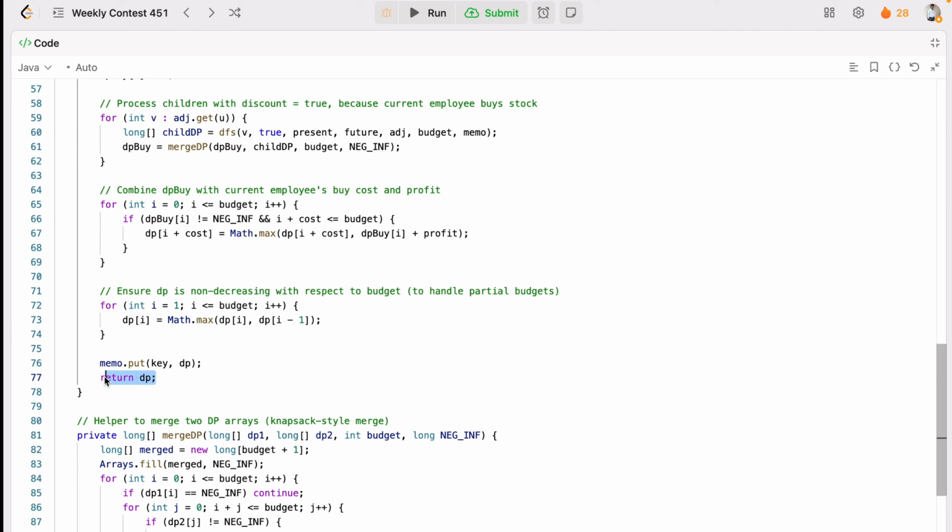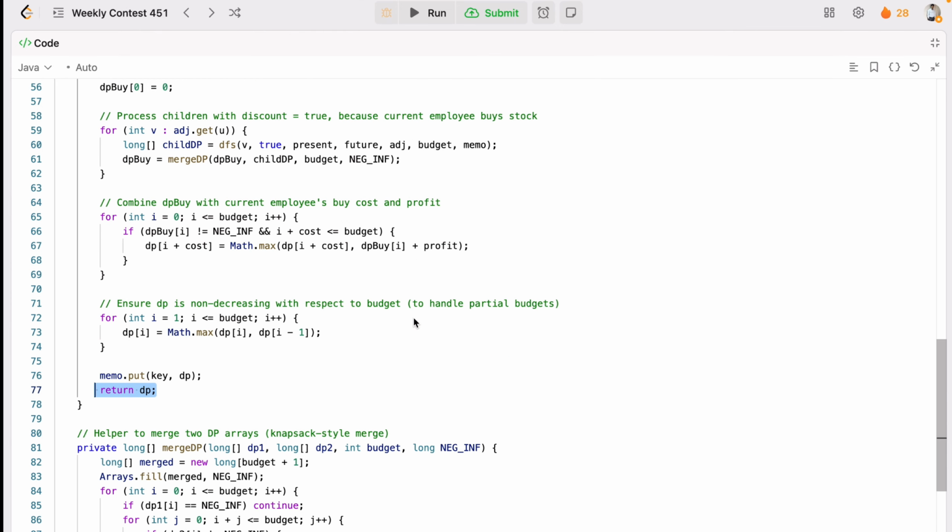And finally we will memoize and return it, right. So we will save the computed dp in memoization, for the employee and the discount state, and return. And why are we doing memoization? We do memoization to avoid repeated computation for the same state, and it will improve the performance drastically. And finally we'll return it, right.